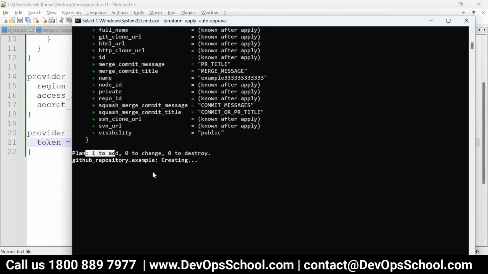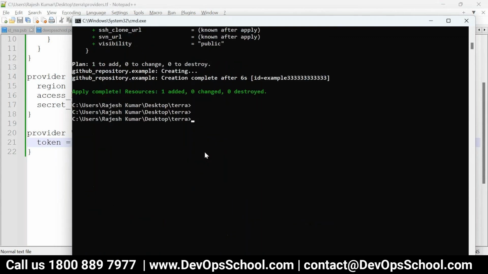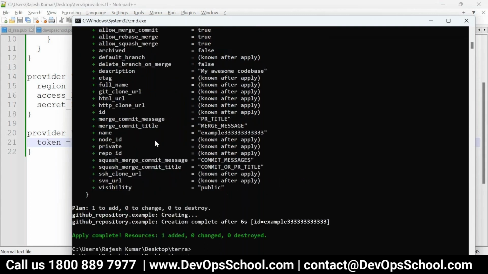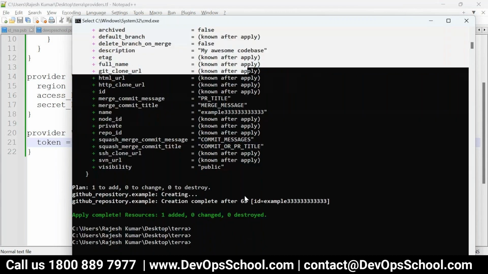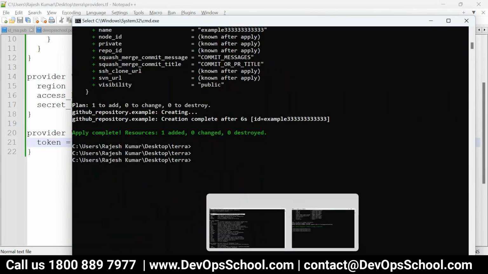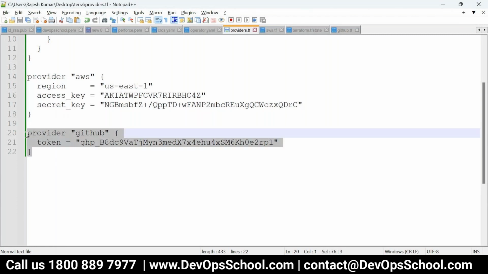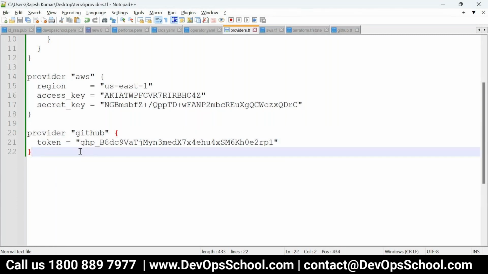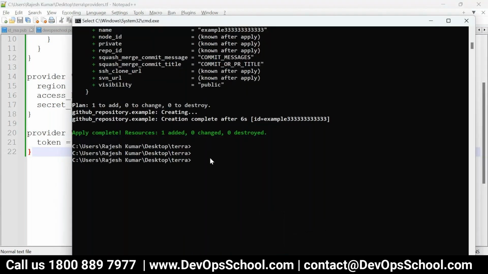So here you see one repository is being created in my account, Rajesh. If we need another provider like Azure, we can again write it in a provider.tf file. You can put it in any file, but this is the file I created for this purpose only. Then again we have to run the init command, right? Yes, we need to download if you add a new provider.